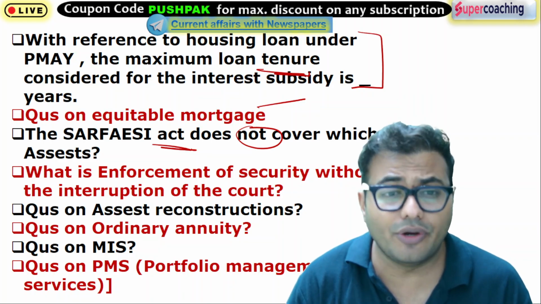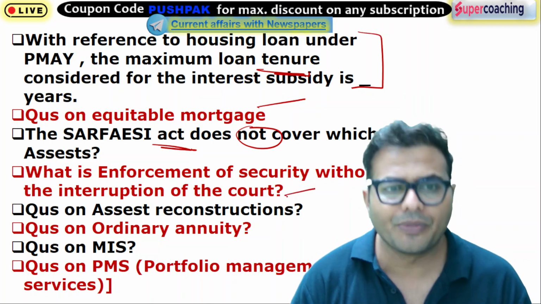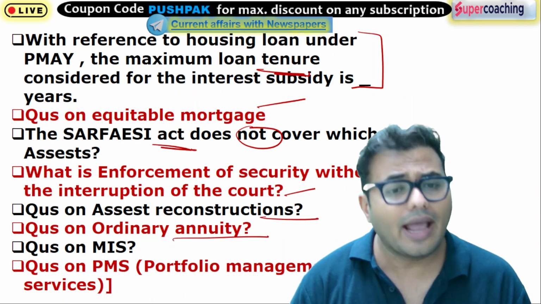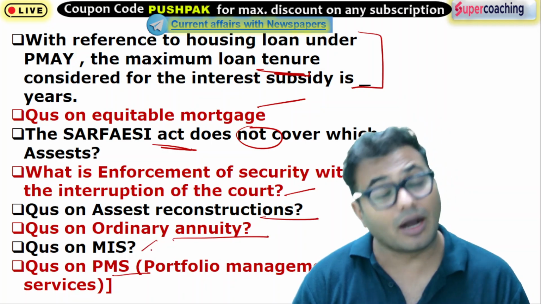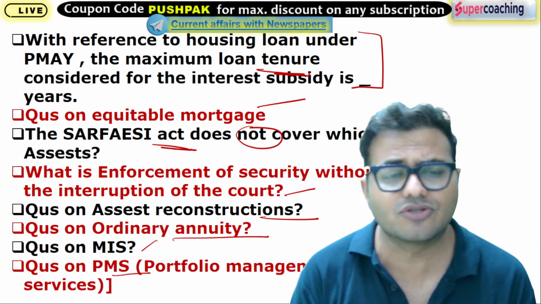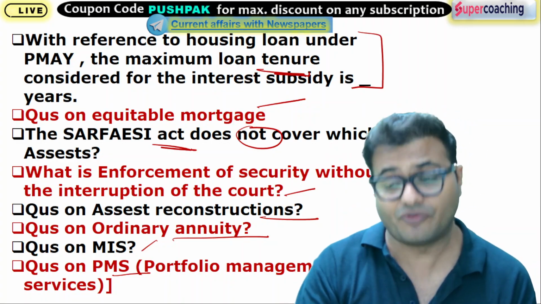Then enforcement of security without intervention of the court. Then asset reconstruction, another common question. Ordinary annuity, MIS and PMS. Okay, these are other common topics. Every year we can see one or the other question from these topics. So these were the questions in shift 1.